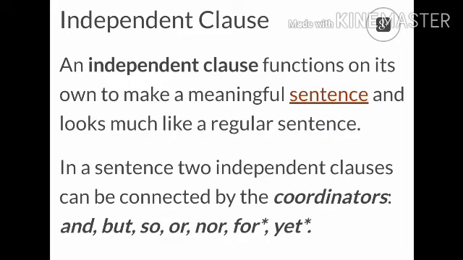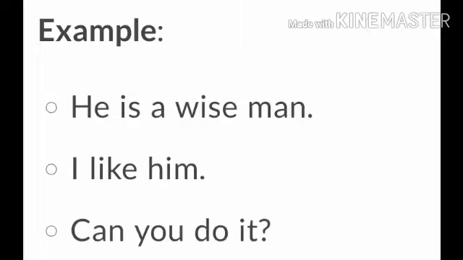That means we already read that two clauses can be there in a particular sentence. Similarly, two independent clauses can be connected by the coordinators. Now again, a thought will be there in your mind: what are coordinators? Coordinators means when we connect two different sentences using and, but, so, or, nor, for, yet, they are called coordinators. Now let us see some examples and it will be more clear.